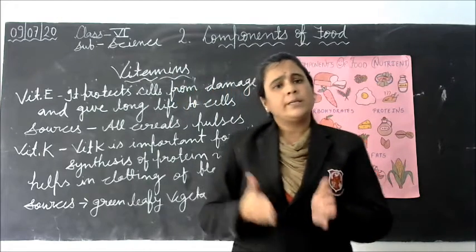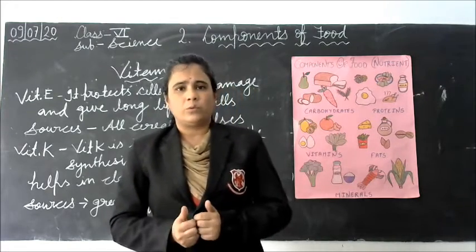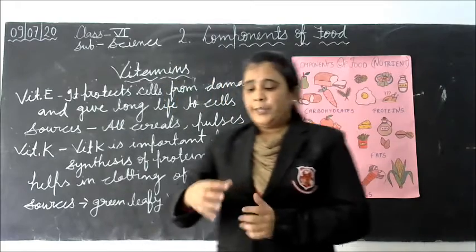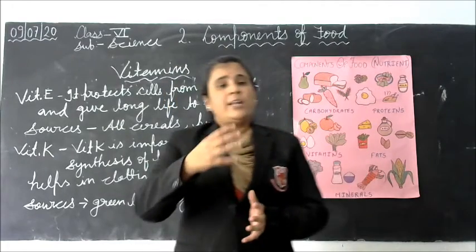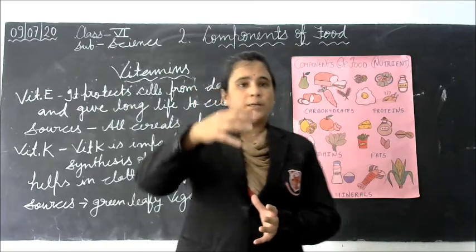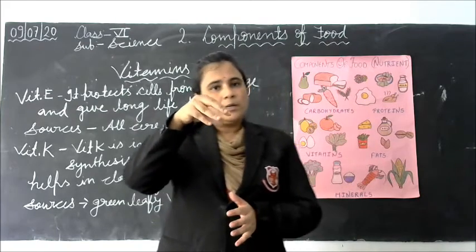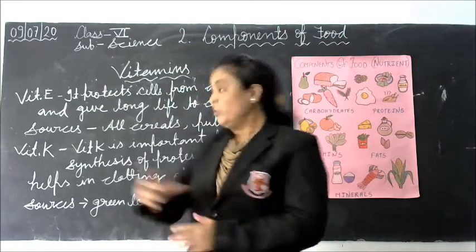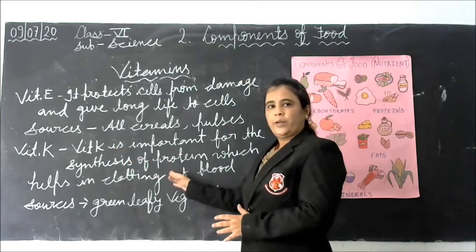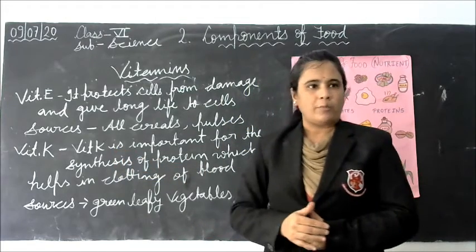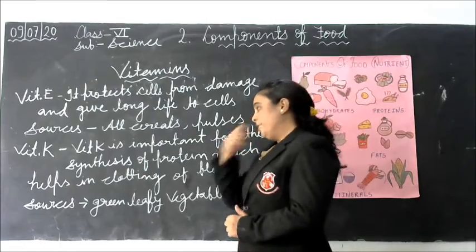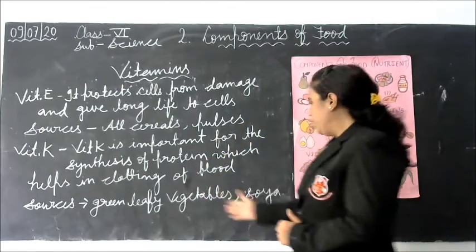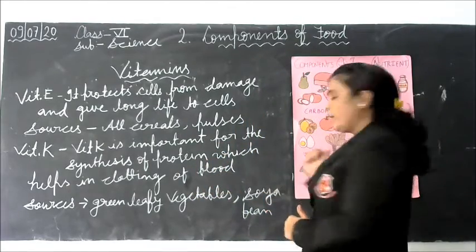After some time, this bleeding stops. Why so? Because at the place of injury, a gel-like mass is deposited due to this protein, and bleeding stops. We get vitamin K from green leafy vegetables and soya bean.